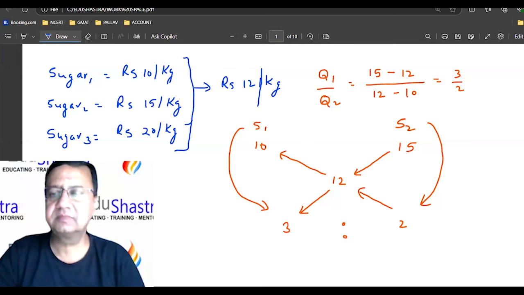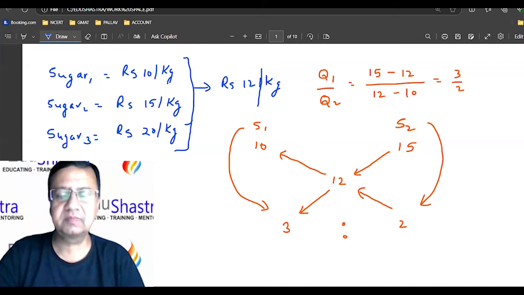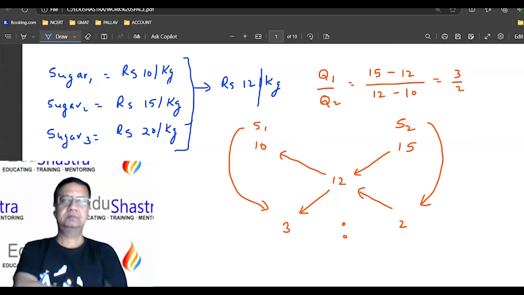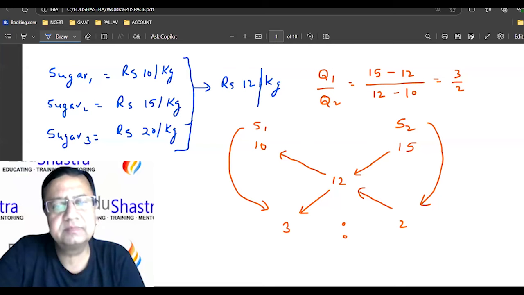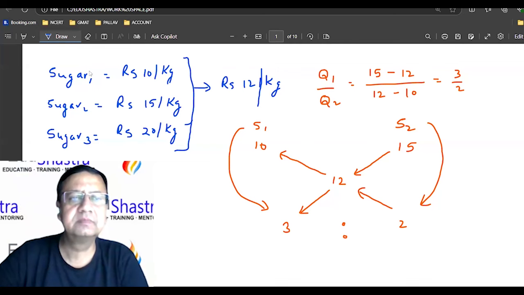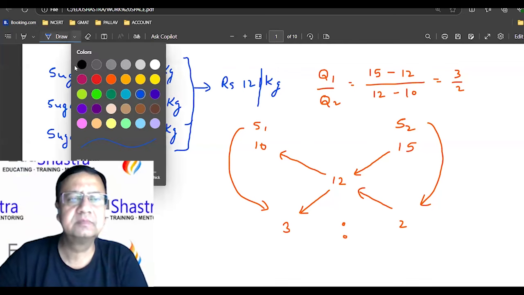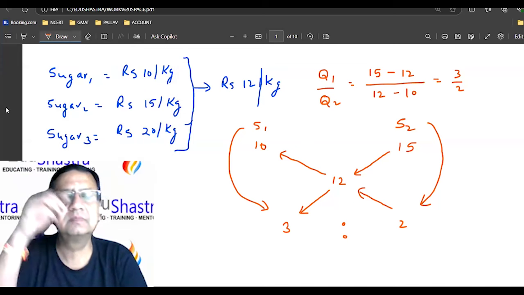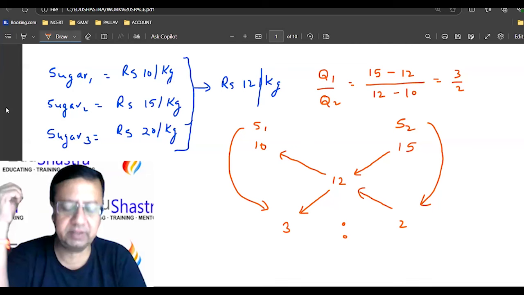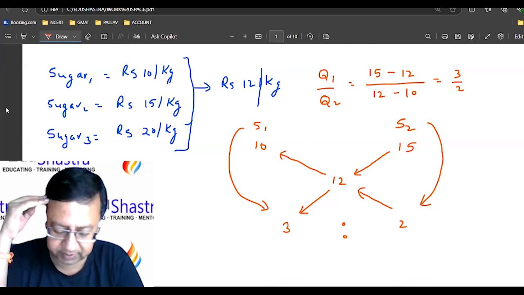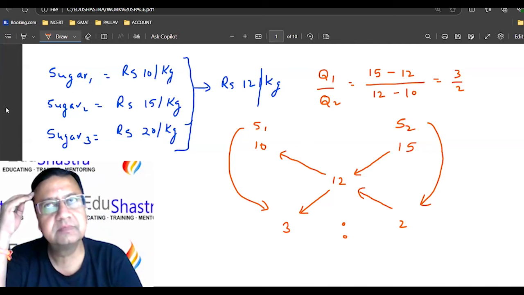Firstly, I'm applying the allegation formula in S1 and S2, and we get 3 ratio 2, and also apply the allegation formula in S2 and S3, and then get 8 ratio 3. S1, S2, ratio 3 or 8 ratio minus 3? No sir, 8 ratio 3.